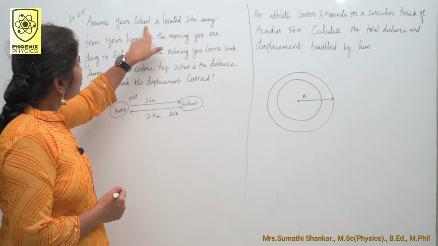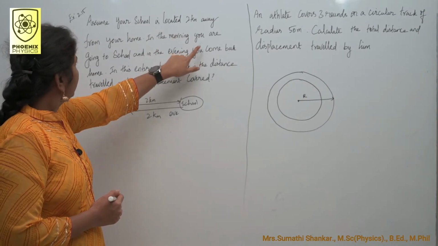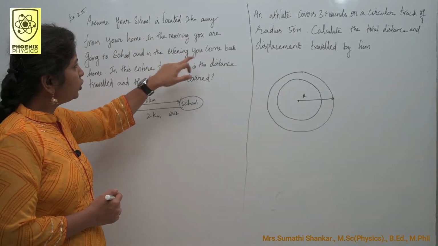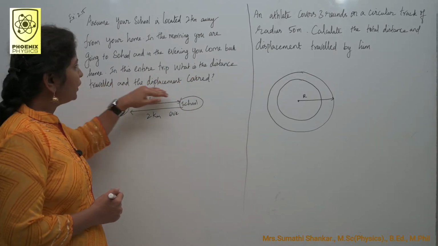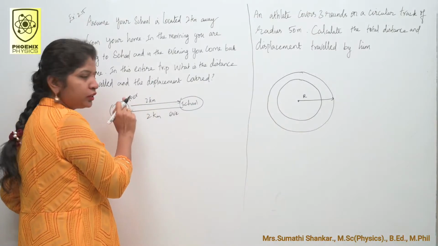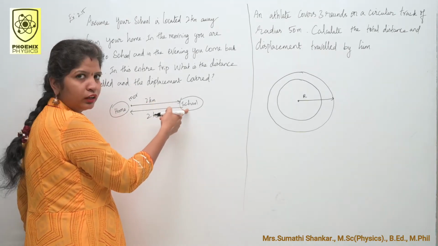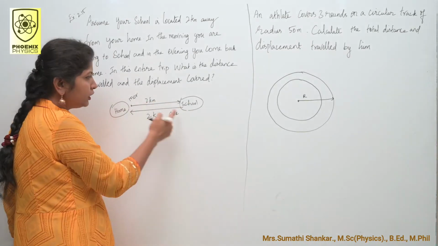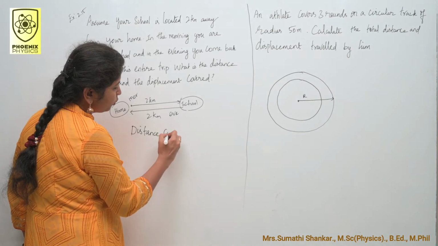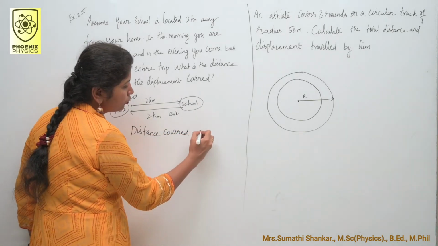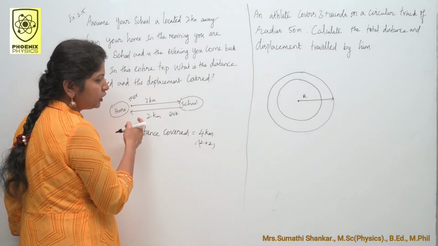Assume your school is located 2 kilometers away from your home. In the morning, you are going to school and in the evening, you come back home. In this entire trip, what is the distance traveled and the displacement covered? The person starts from here, travels 2 kilometers and reached school. Again, he returns back to the initial position. So, the distance covered is equal to 4 kilometer, that is 2 plus 2, that is 2 kilometer and 2 kilometer.